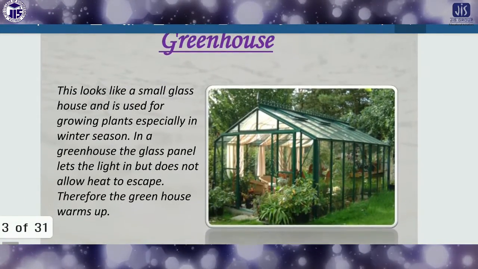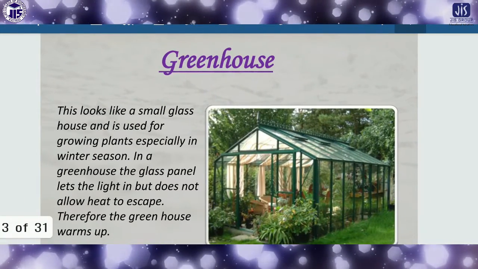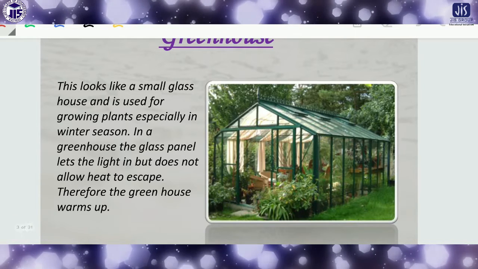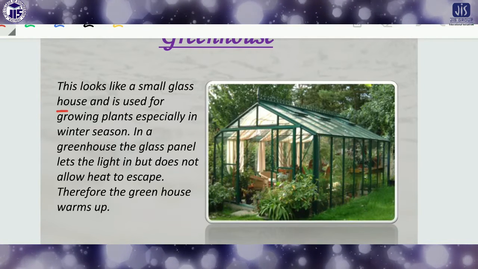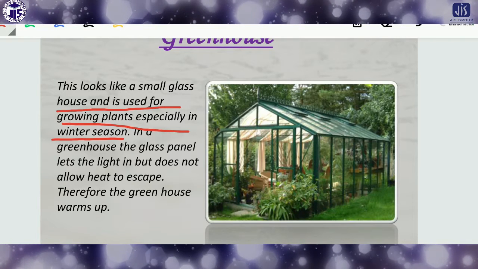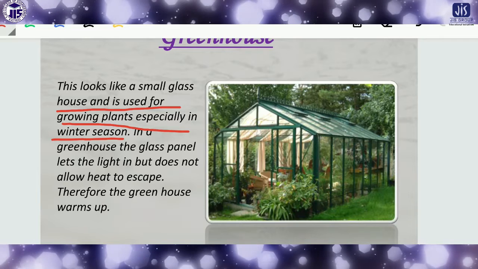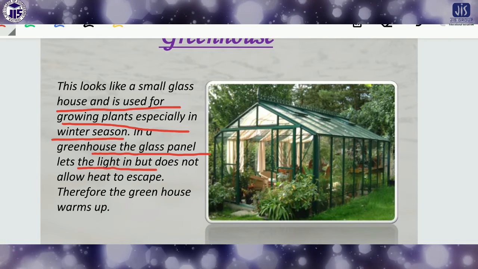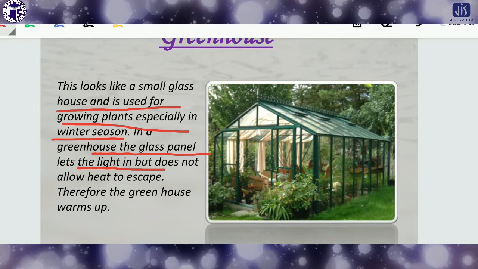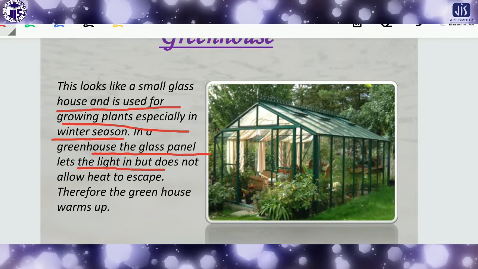Now, what is a greenhouse? Do you know what a greenhouse is? It looks like a small glass house and is used for growing plants, especially in the winter season. In a greenhouse, the glass panel lets the light in but does not allow the heat to escape, therefore the greenhouse warms up.